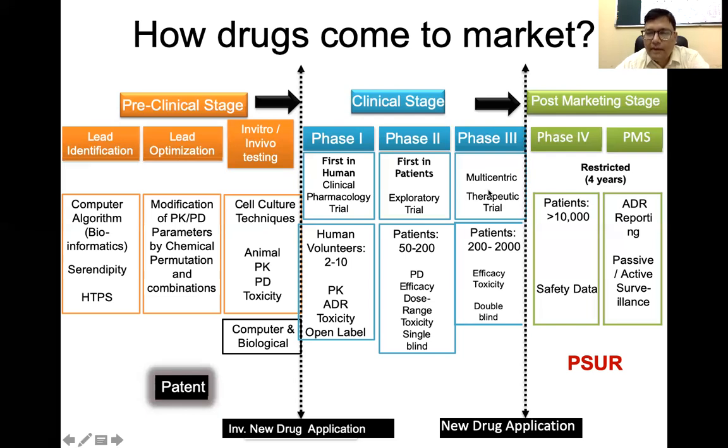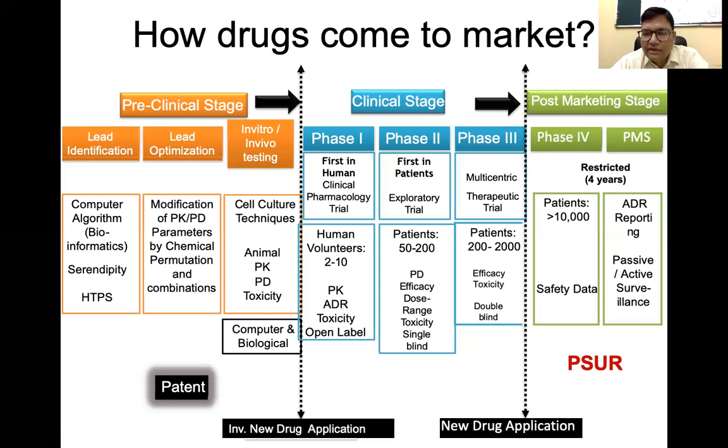Phase 3 studies are multicentric trials, that means they are conducted at multiple centers. This is a therapeutic trial, exploring the therapeutic effect of the drug, done in a large number of patients, say around 200 to 2000 patients. We test the efficacy and the toxicity, and it is double blinded. That means both the patient as well as the investigator do not know which therapy is given, who is getting the control and who is getting the experimental drug.